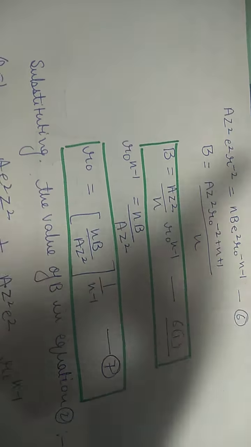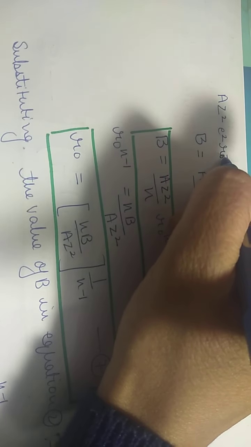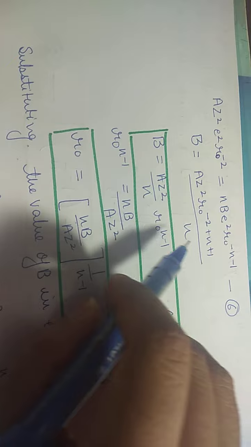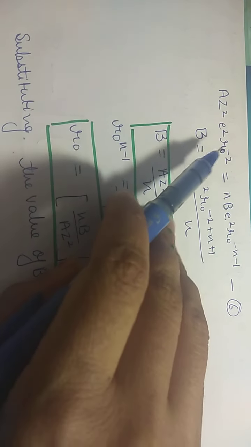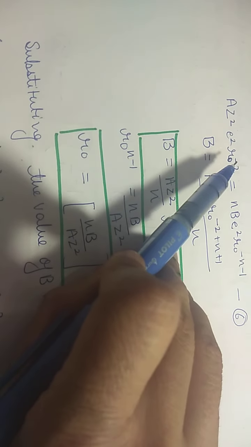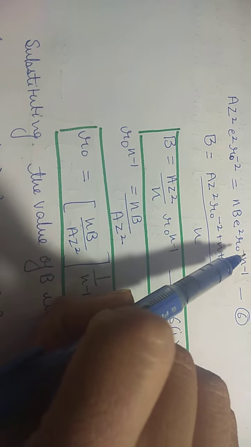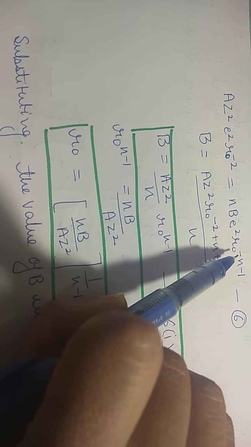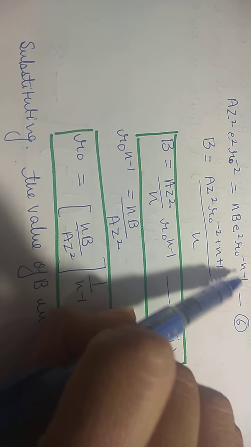r we already have, so I'll write here this also r naught, because we are taking it in equilibrium, we are assuming r naught. So we will bring r naught together. So r naught raised to the power minus 2 is already there. What are the remaining terms? These raised to the power terms: minus n minus 1.